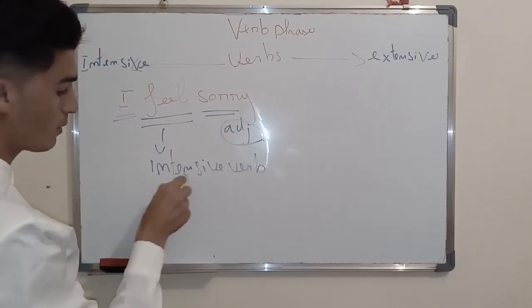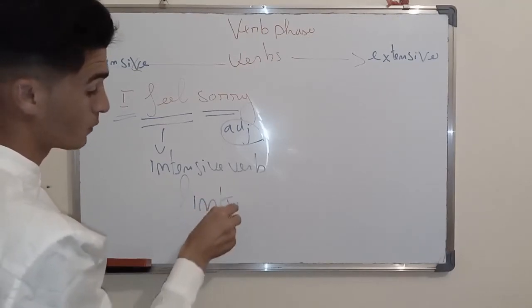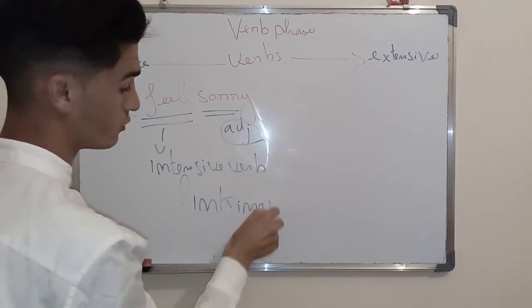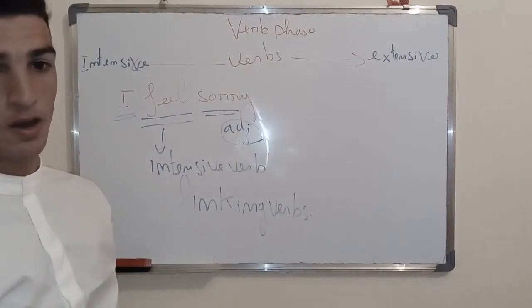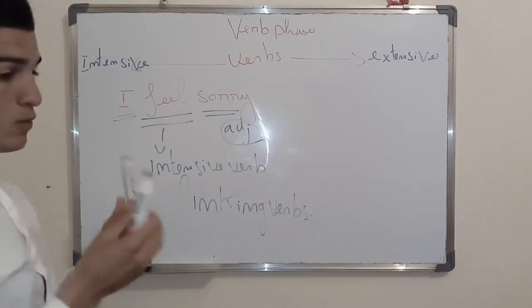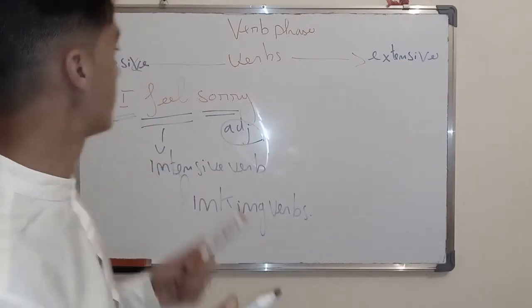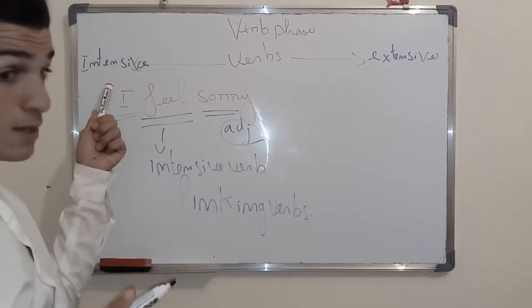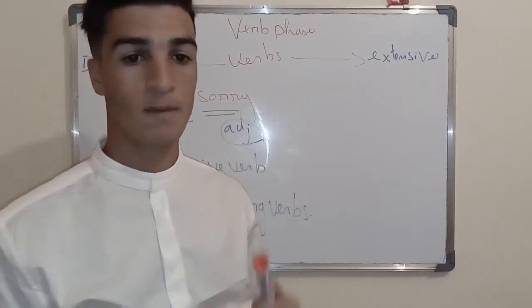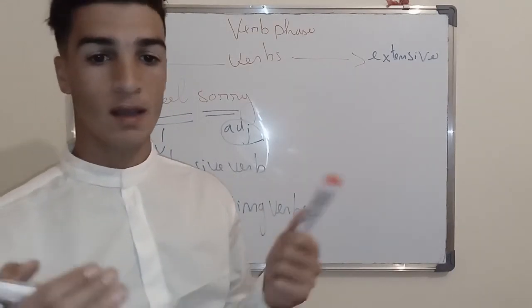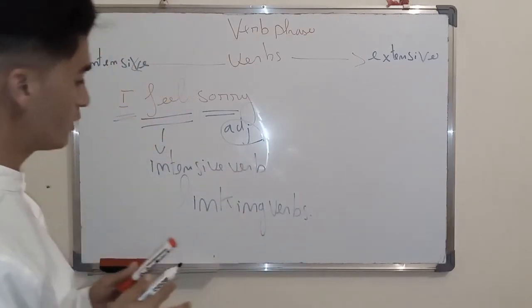We can also call them linking verbs. So what you have to bear in mind is that intensive verbs don't take an object, they take just a complement.